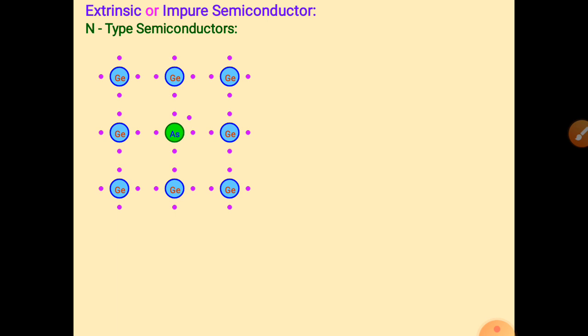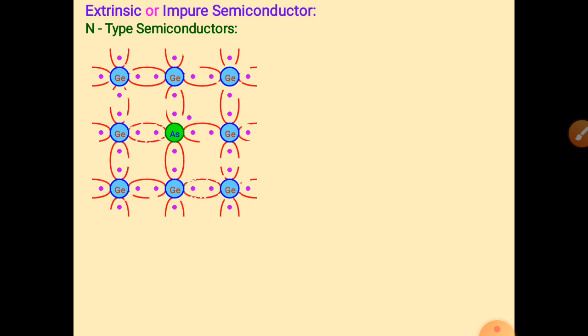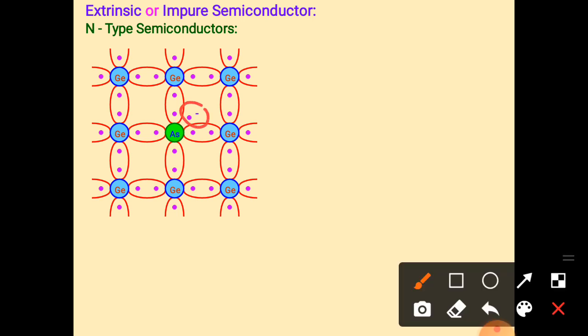We know that germanium is connected with other germanium atoms through 4 electrons, but arsenic has 1 more electron. So 4 electrons connect with the germanium atoms, but 1 electron of arsenic is extra. So for as many arsenic atoms as we have, we get exactly the same number of extra electrons. If we have 100 arsenic atoms, 100 electrons are more in this crystal, right? See, in this figure, 1 electron is extra.